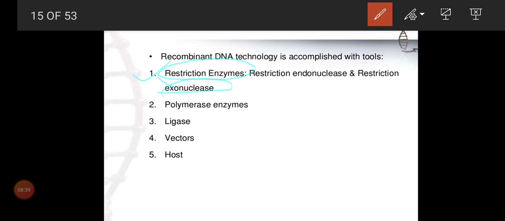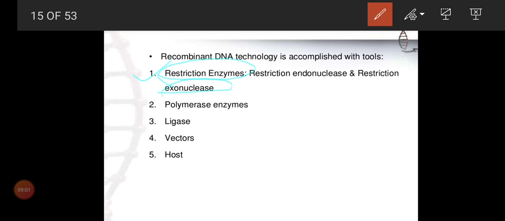An ordinary endonuclease cuts only one strand. Is it clear, children? Exonuclease cuts at any one end, not both ends. Endonuclease cuts the middle part of the strands, but restriction endonuclease alone will cut both strands of the DNA in the middle regions.